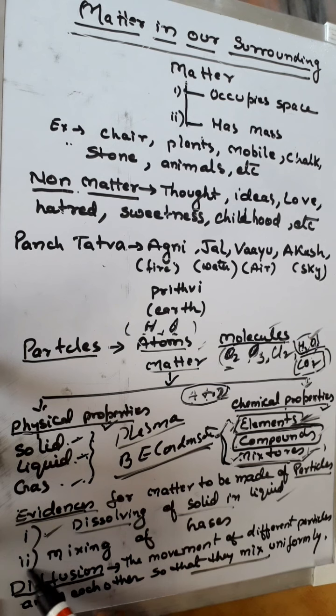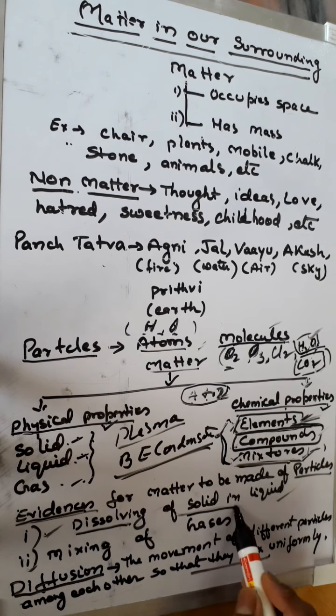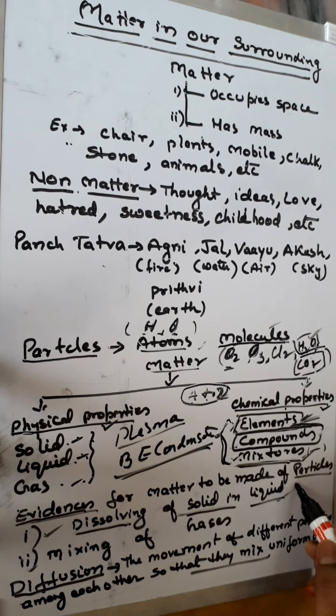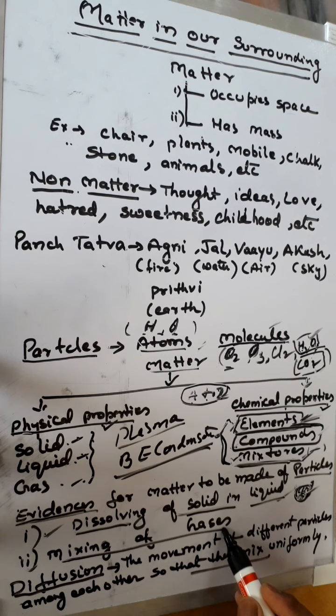There are two simple evidences. One, dissolving of solid in liquid. If we put a crystal of potassium permanganate in a glass containing water, we see the whole water turns purple. Why does this happen? Because the particles of potassium permanganate separate from one another and spread throughout the water, and the color becomes purple. Now, mixing of gases.